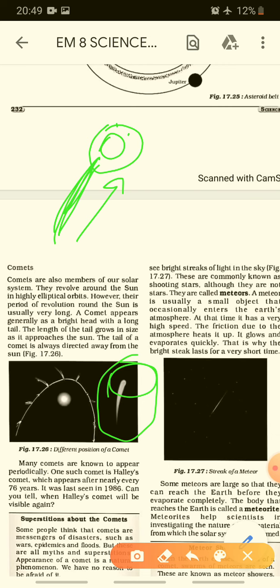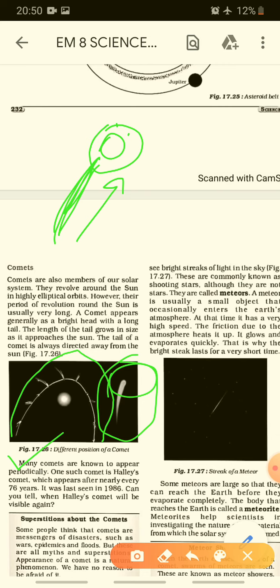So the tail is given in an oval form. We can see how the length of the tail is growing as it approaches the sun, and also that a comet's tail is directed away from the sun. Many comets appear periodically, which means at certain intervals or after certain years. One such comet is Halley's comet.